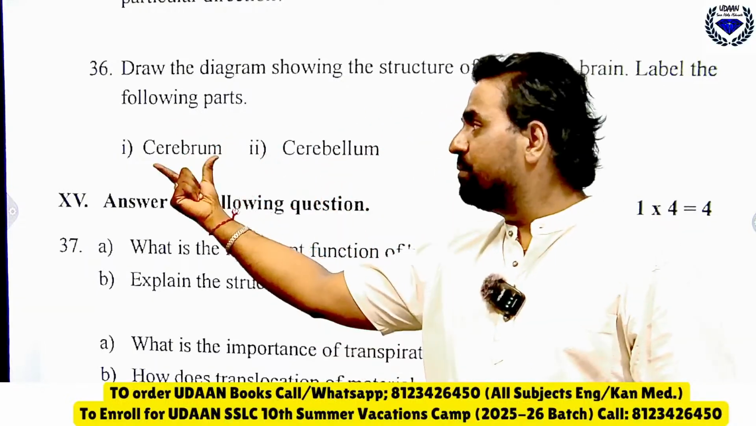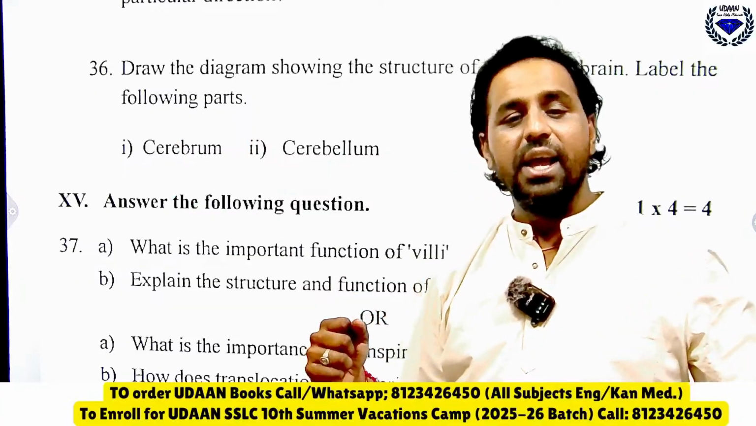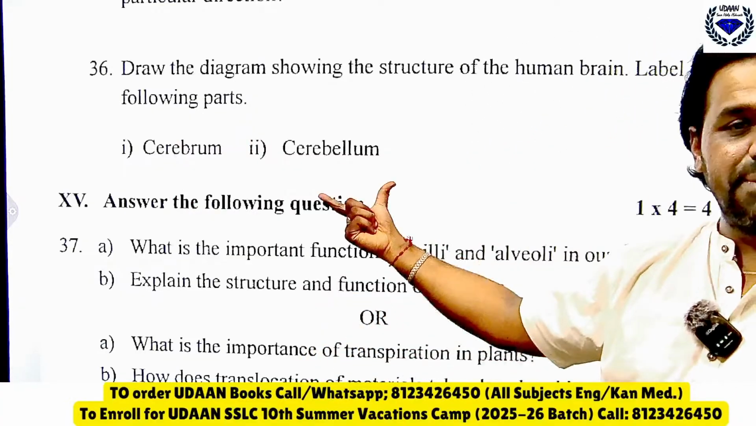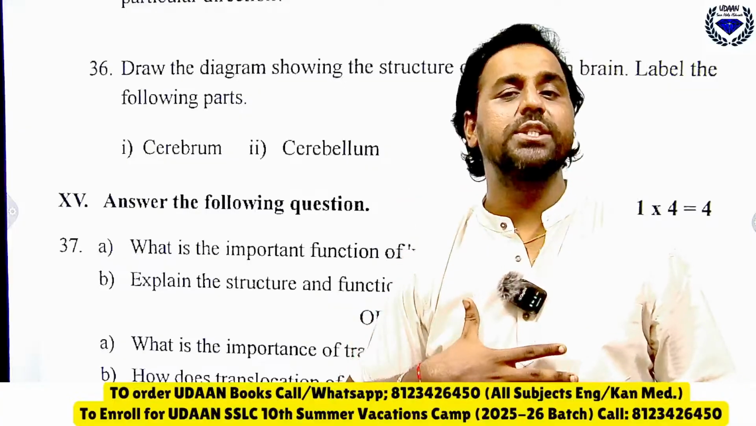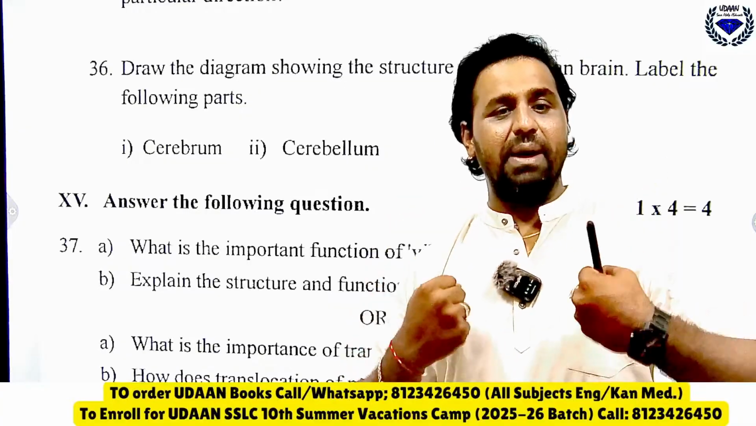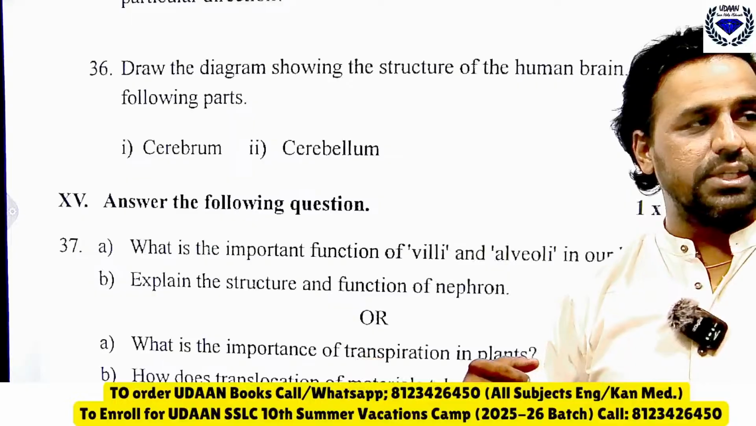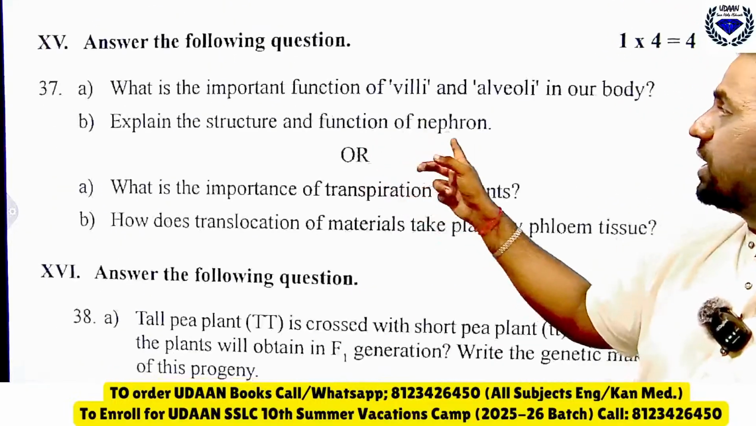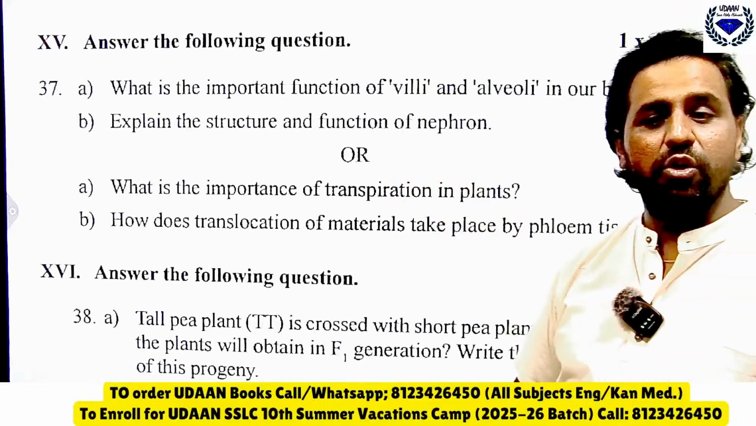Cerebrum is the main thinking part of the brain, and you can get cerebellum. Cerebellum maintains the body stature and body balance. So that is what you should write here. So next one, what is the important function of villi and alveoli in our body?